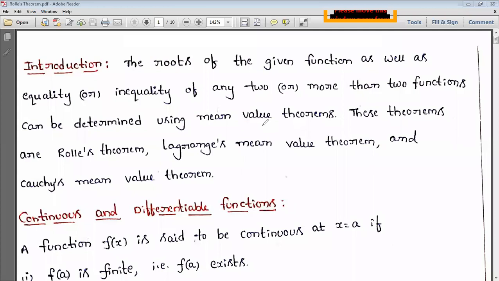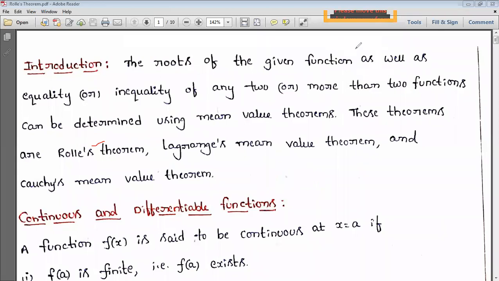But here we are learning specifically single variable. Single variable is nothing but having only one variable in the discussion. It means we'll take single variable functions, f of x. What are the theorems we are going to learn? Rolle's theorem, Lagrange's mean value theorem, Cauchy's mean value theorem. Next, the generalized mean value theorems also we will get. Generalized mean value theorems are nothing but Taylor's and Maclaurin's theorems. Those two theorems we call generalized mean value theorems.